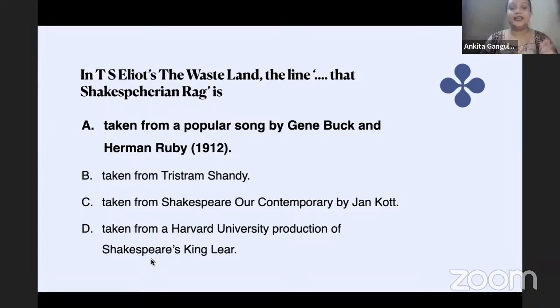This line has been taken from a song by Gene Buck and Herman Ruby. So, popular culture references are very important, like we saw this time in NET as well. Please stay updated about the movie adaptations which have been taken from works of literature, the popular songs, plays, even popular TV soaps and serials, which are influenced by any popular figure of literature or literary works.